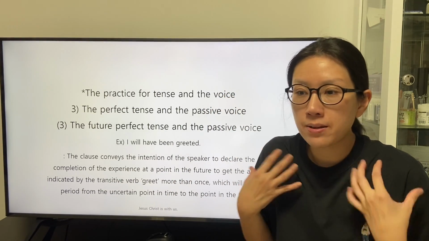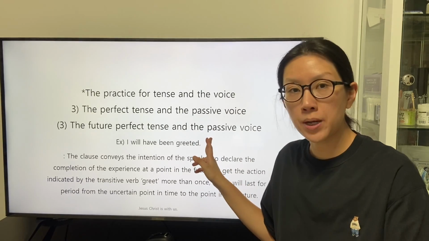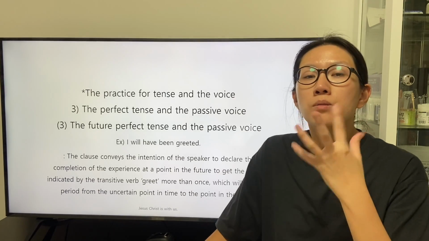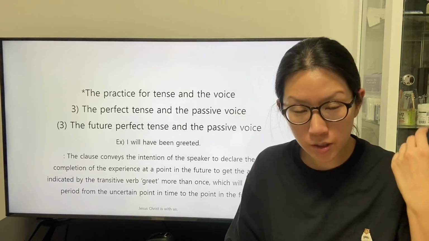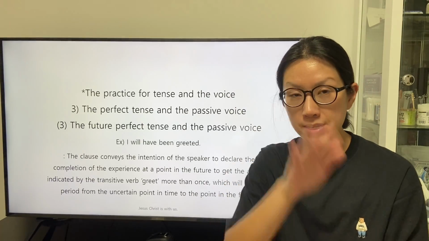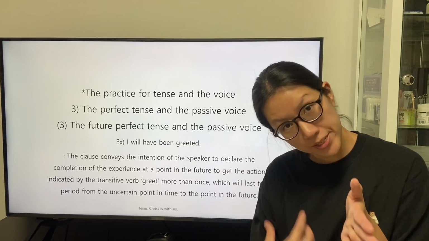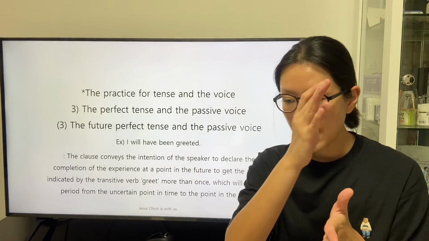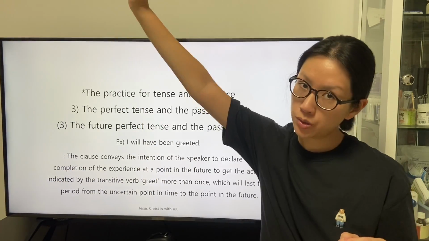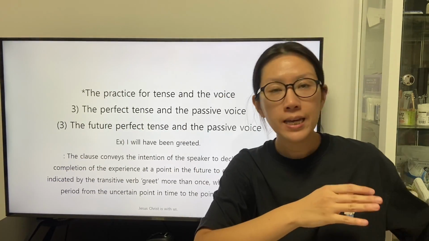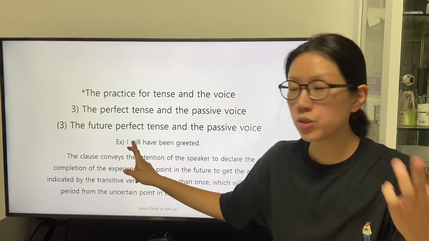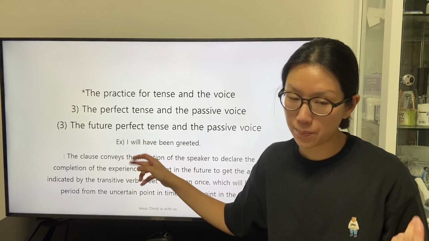So we can understand that the speaker delivers this clause about the ongoing experience. The speaker reveals the time gap between the present when the speaker delivers this clause to the listeners and a point in the future when the speaker is going to declare the completion of the experience, with the application of the modal verb will to describe the intransitive verb have.